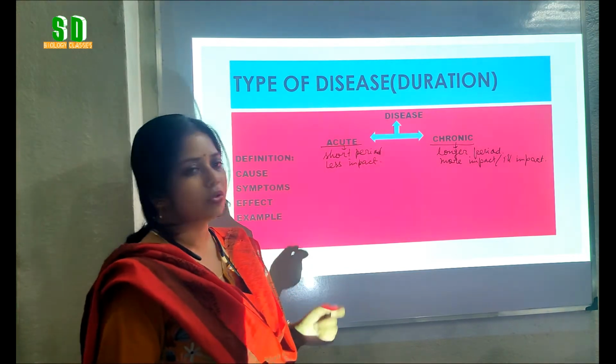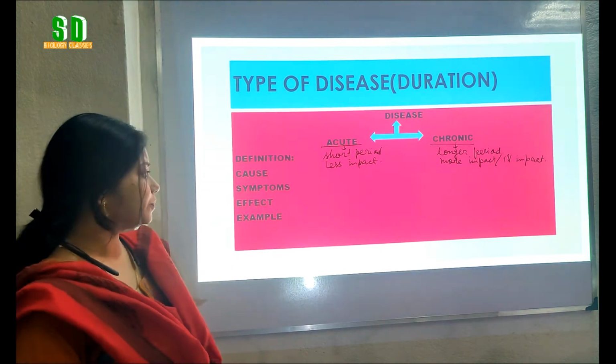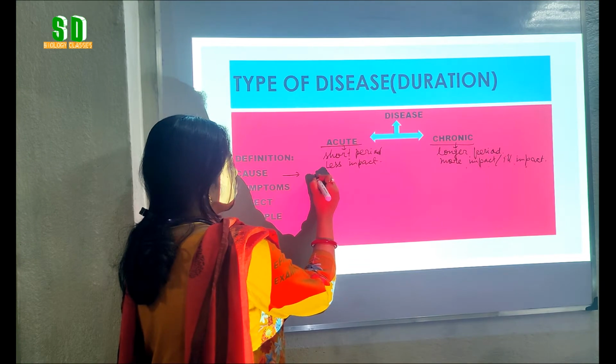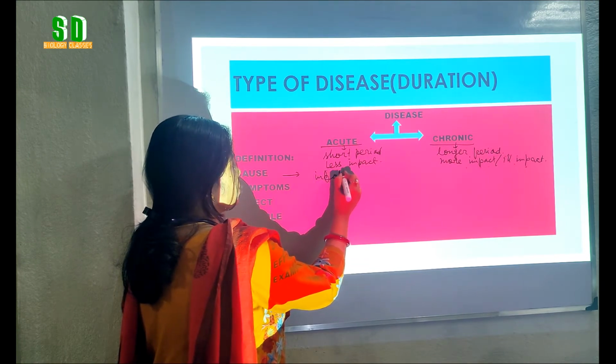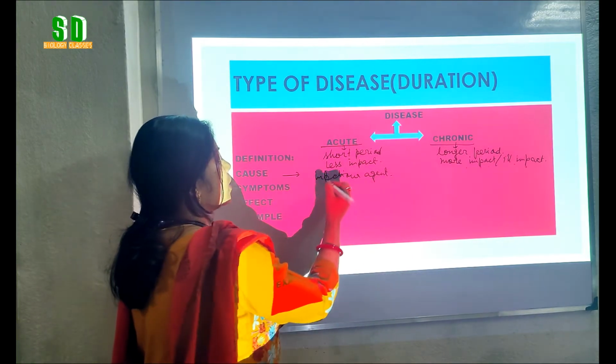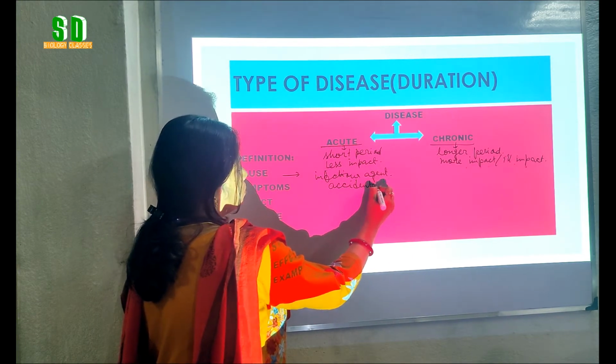Now we will know what the causes of acute disease and chronic disease are. What can be the causes of acute disease? The main causes of acute disease are infectious agents like pathogenic attack and accidental causes.